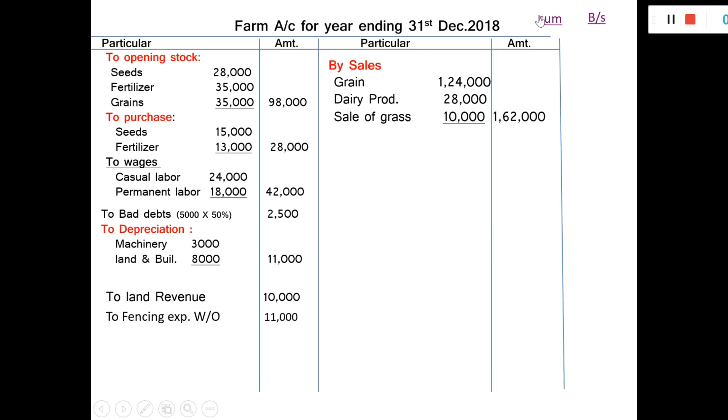Go to the farm account. So amount written off on livestock 14,000 and then outstanding interest on loan 4,800. Go to the sum again.